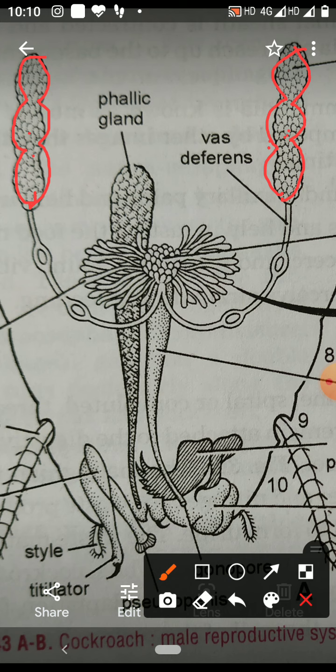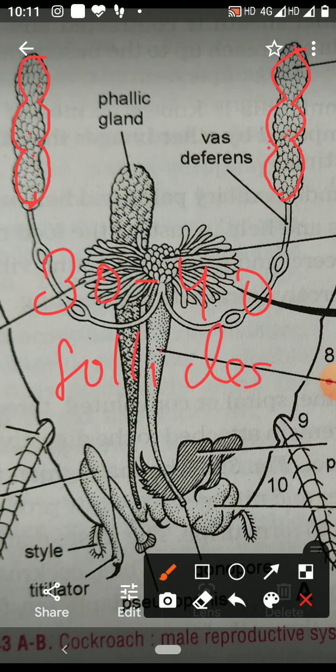Each testis consists of 30 to 40 transparent follicles. Testes produce the sperm. Sperms are male gametes, so these are produced in the testis.